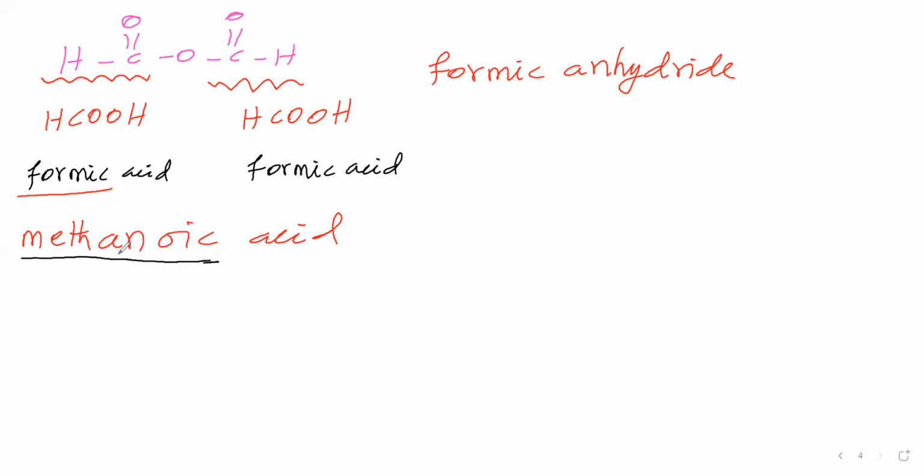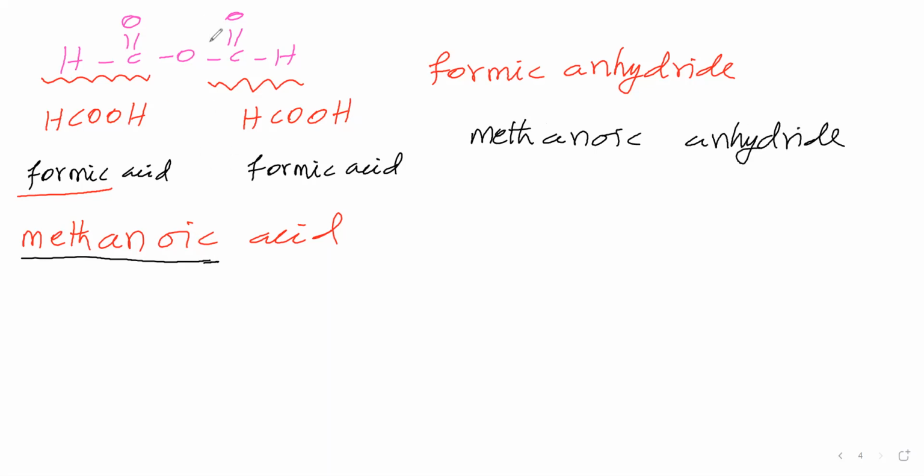In earlier cases, like aldehydes, we removed the ic acid part. Now we are removing the word acid alone, and taking the remaining part as it is. So you take methanoic. Then include anhydride.